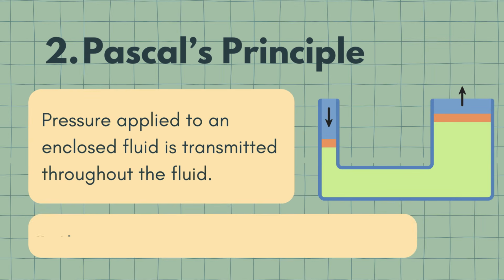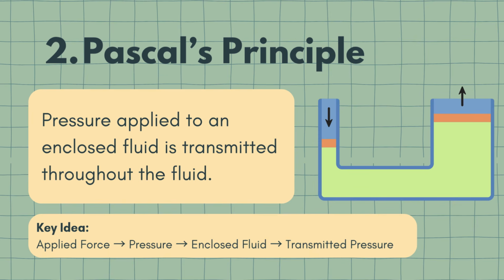Now let's move to the second principle, Pascal's principle. Pascal's principle states that pressure applied to an enclosed fluid is transmitted throughout the fluid. The key word here is pressure. Unlike Archimedes' principle, which focuses on buoyant force, Pascal's principle focuses on pressure transmission. So, if I apply pressure to an enclosed fluid, that pressure is transmitted throughout the fluid as well.